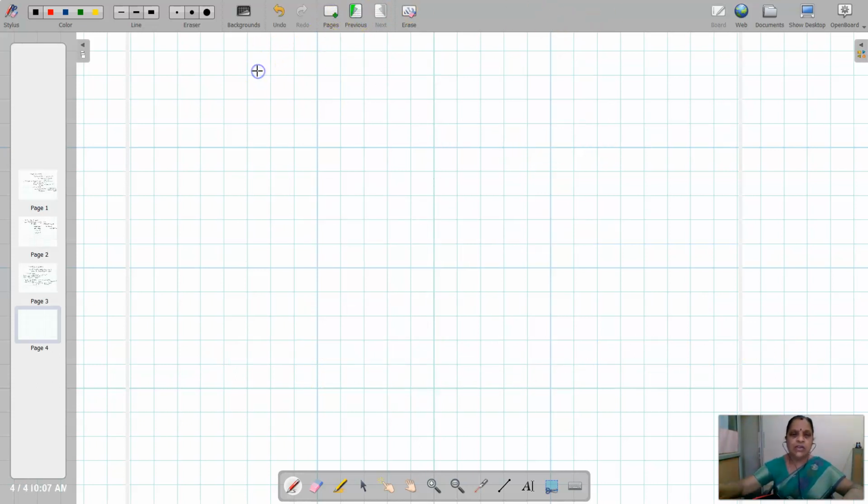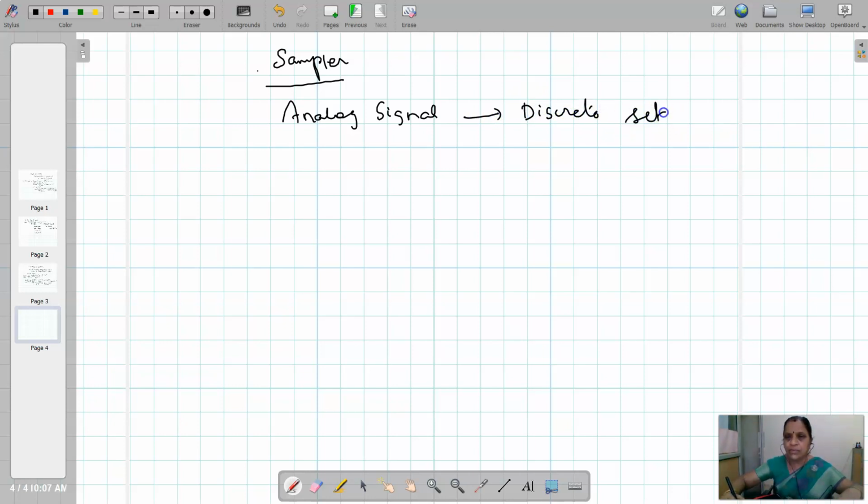So what is the function of the sampler? Sampler converts the analog signal into a discrete set of samples. This is a sequence of real numbers.